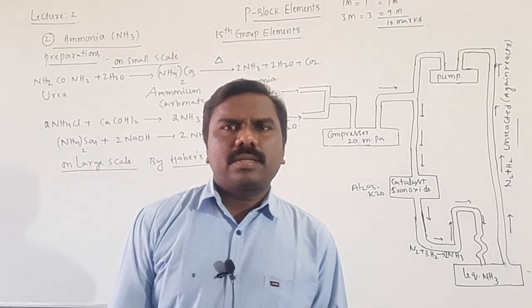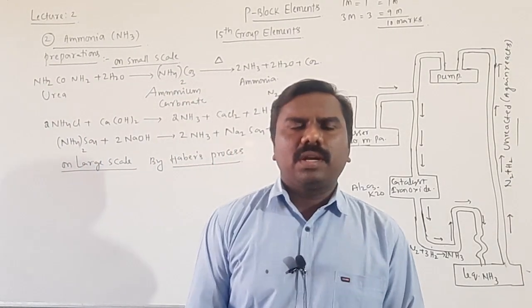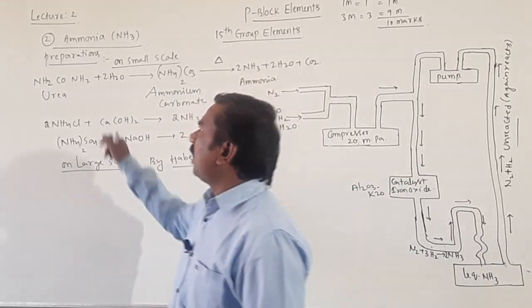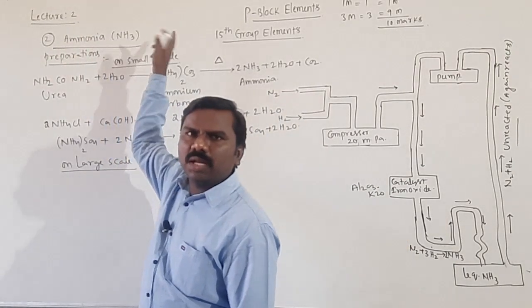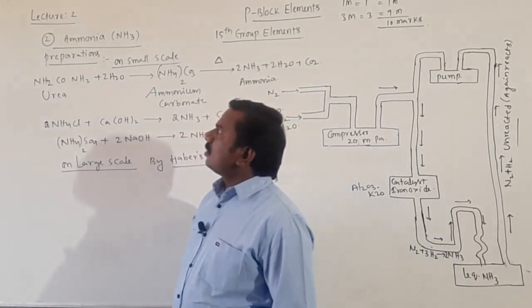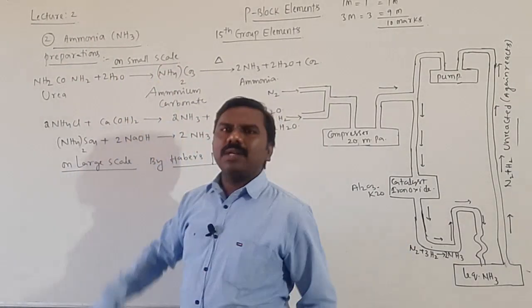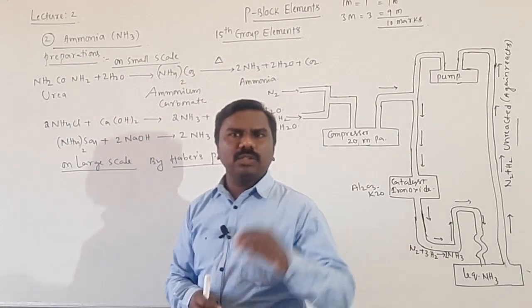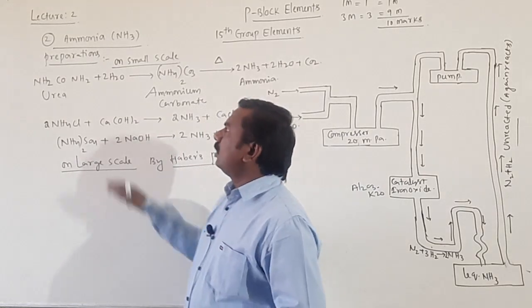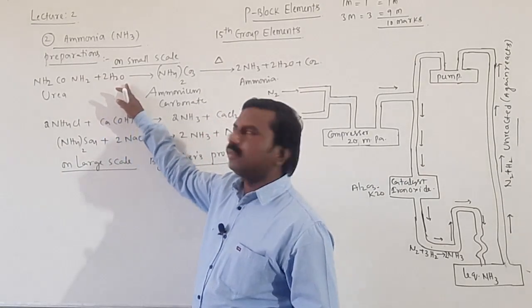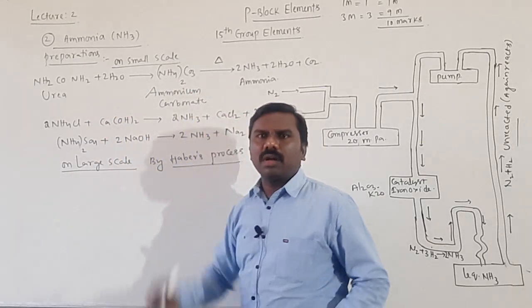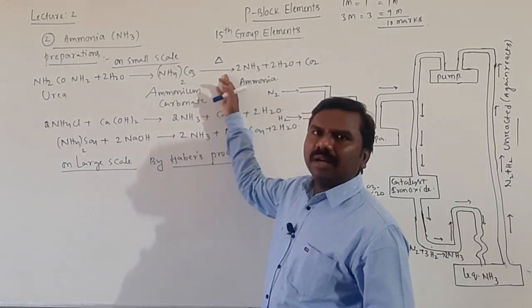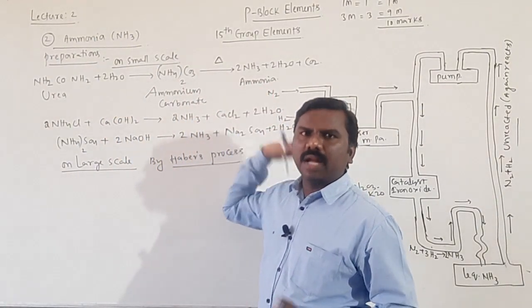Okay students, preparations of ammonia. The second compound of nitrogen is ammonia, formula is NH3. For small scale preparation in the laboratory, urea on reaction with water forms ammonium carbonate, and on heating ammonium carbonate gives ammonia.